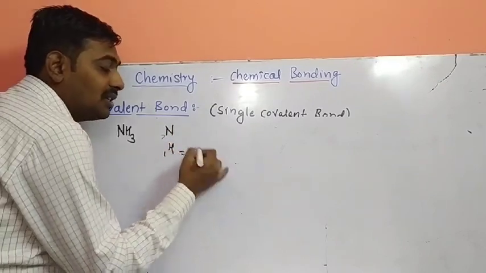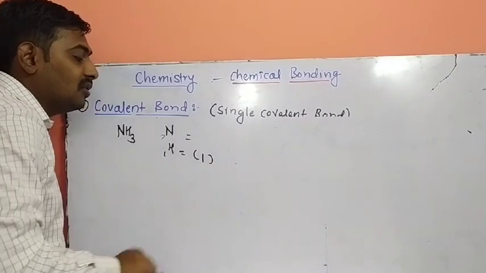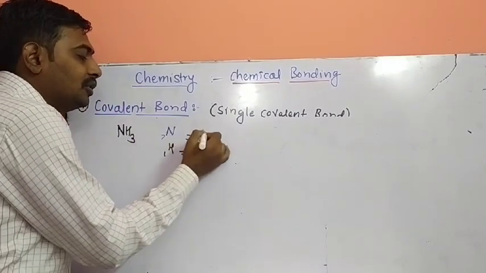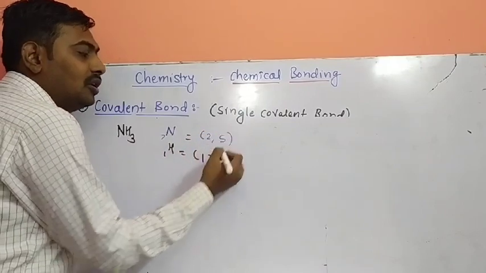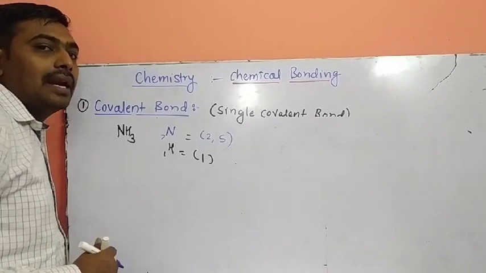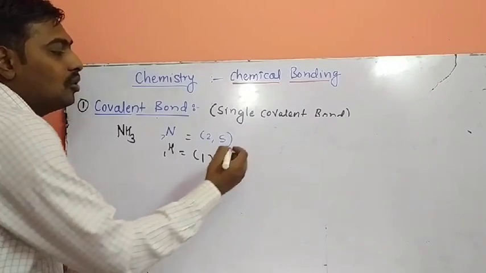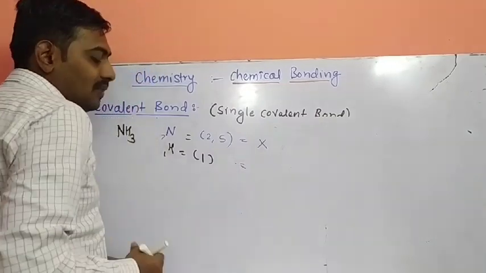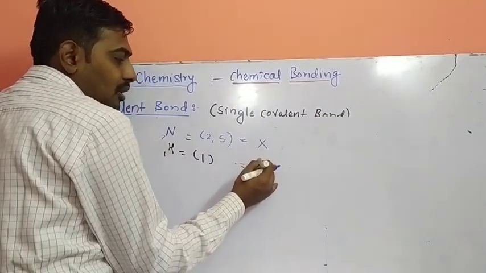Electron configuration of hydrogen is 1. So what is the electron configuration of nitrogen? 2, 5. Electrons are divided in 2, 8, 8, 8 pattern that we already discussed in standard 8. So electrons of nitrogen are denoted by which symbol? Cross. And electrons of hydrogen are denoted by dot symbol.